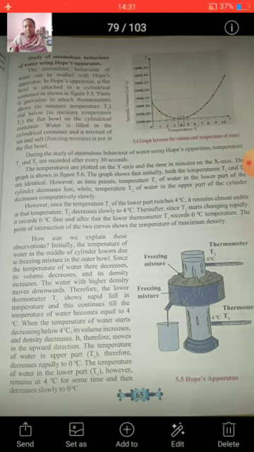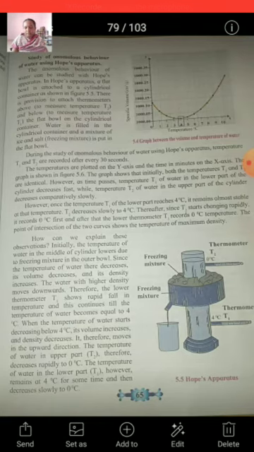There is a provision to attach thermometers above and below the flat bowl on the cylindrical container. You can see the thermometers T1 and T2. One is below the flat bowl and one is above the flat bowl for measuring the temperature. Water is filled in the cylindrical container and a mixture of ice and salt is put in the flat bowl.